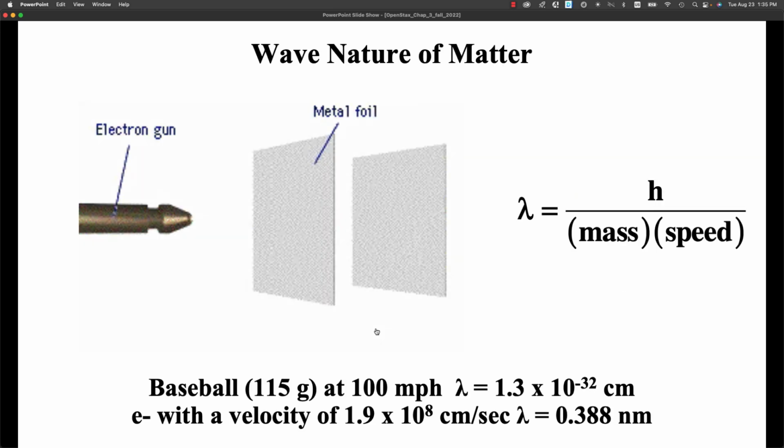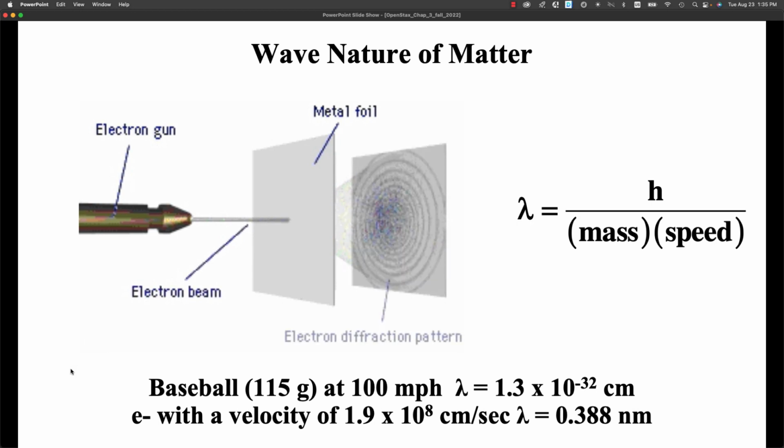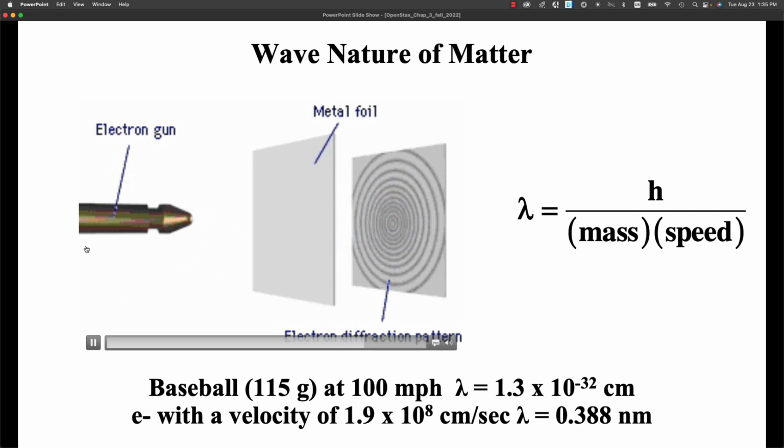Electrons have wave properties. If we shoot a beam of electrons through thin metal foil, the atoms of the foil cause the waves to interfere with each other. The interference, or diffraction pattern, can be recorded on photographic film as a series of concentric circles. And so a diffraction pattern indicates wave-like properties, and so electrons have wave-like properties.